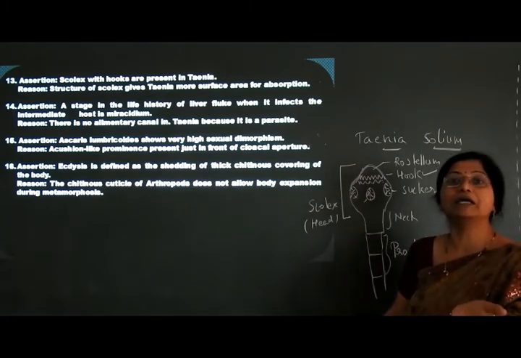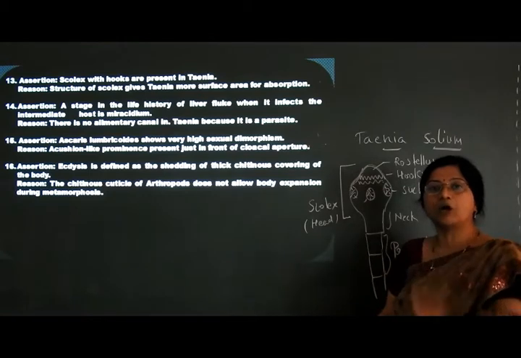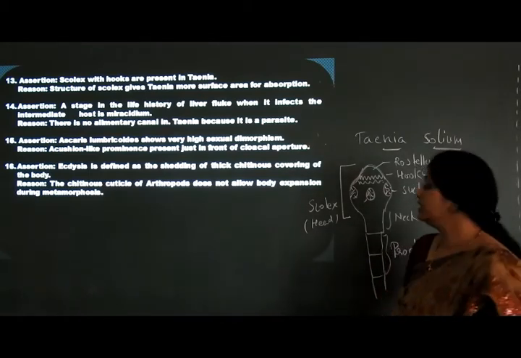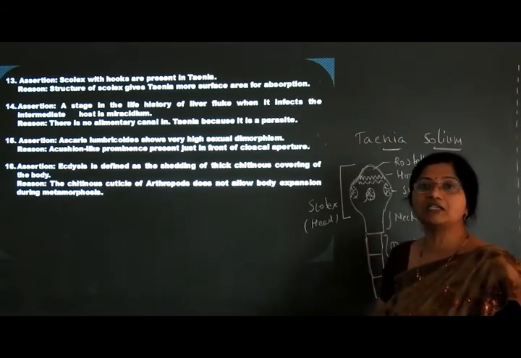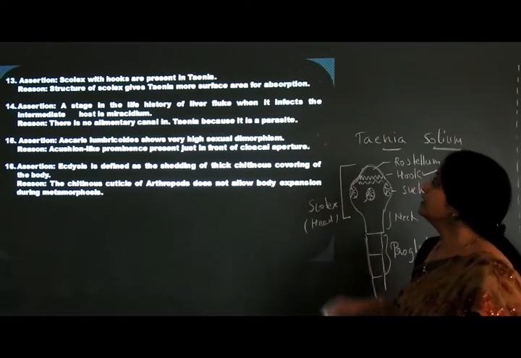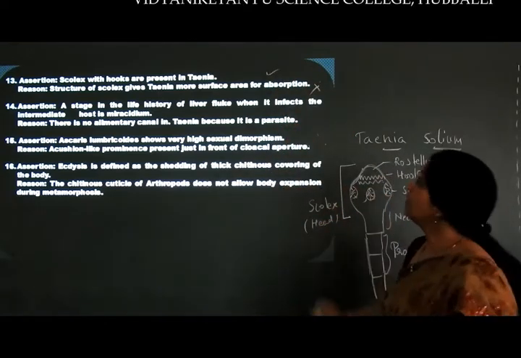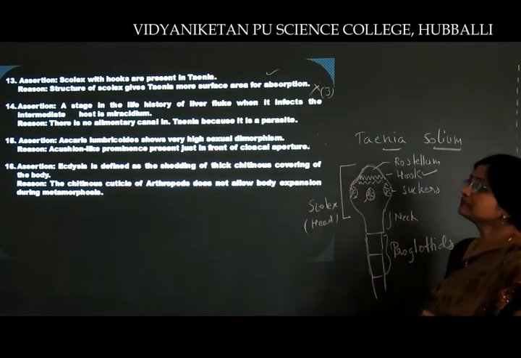Absorption of digested food of the host occurs directly through its body surface, and because of that the alimentary canal is totally absent. So this is wrong and this is the correct option. That's why we have to choose the third answer for this, right?